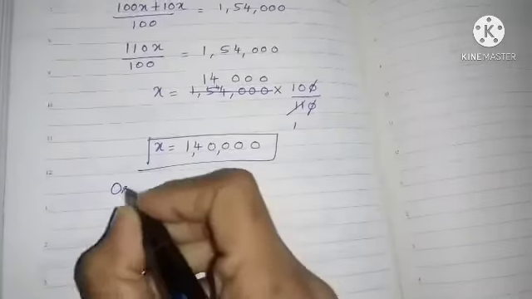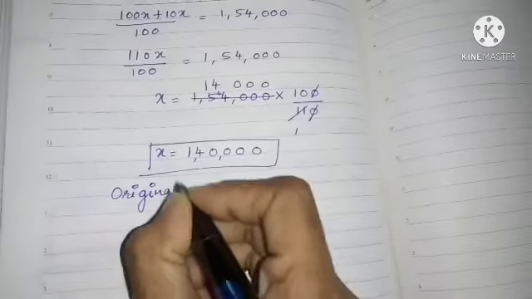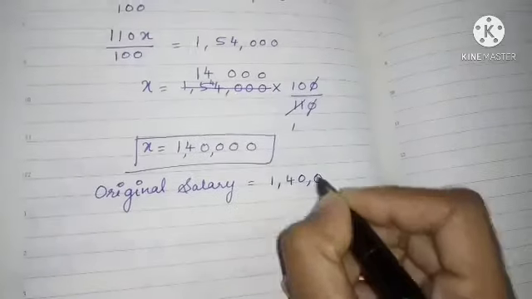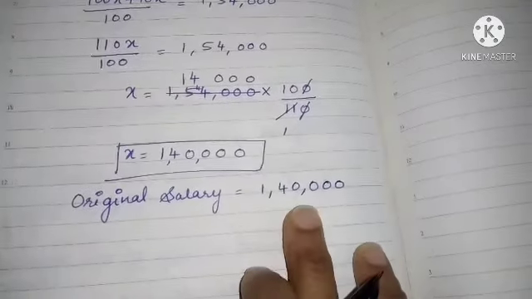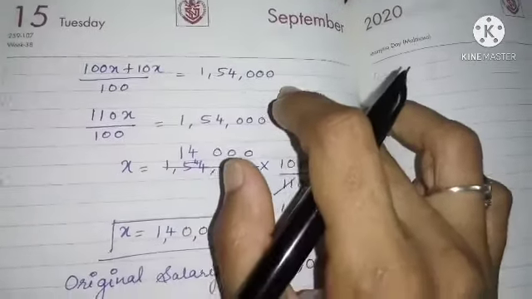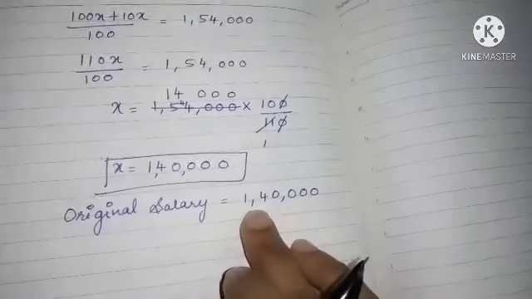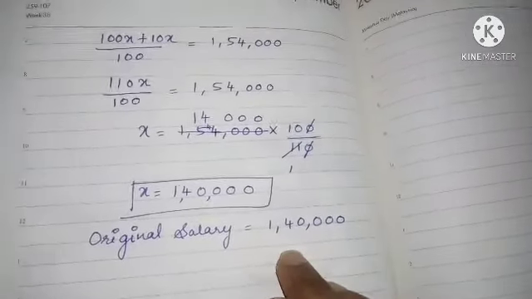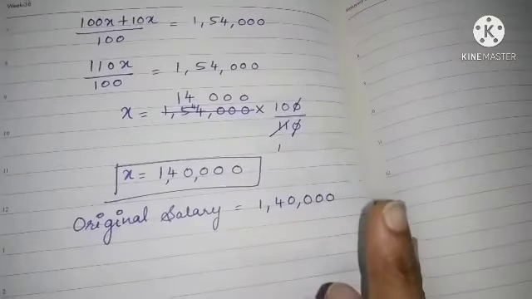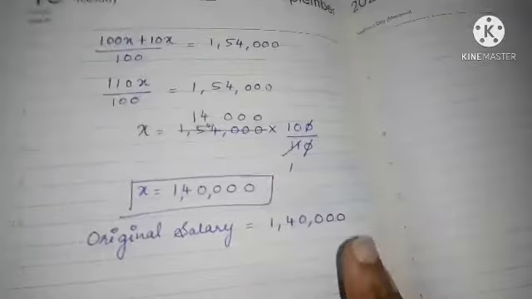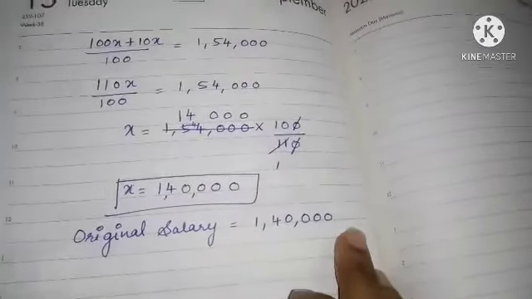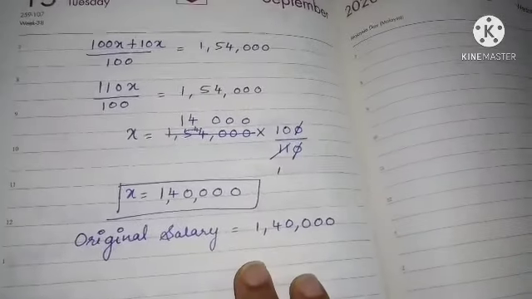So what is your original salary now? Original salary is nothing but x. Original salary is nothing but 1,40,000. So from this 1,40,000, they have incremented to 1,54,000. So they have increased 14,000, right? 14,000 they have increased. So that 14,000 is nothing but the increment they have given. That 14,000 is 10% of this 1,40,000 rupees. Understood? So original salary is 1,40,000.